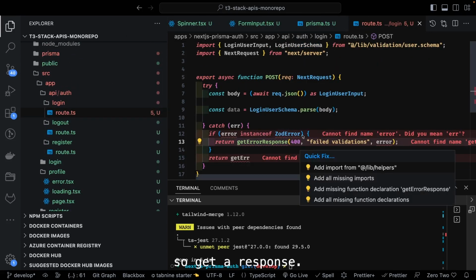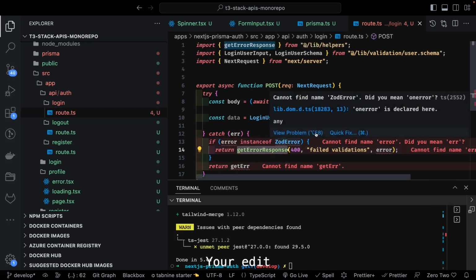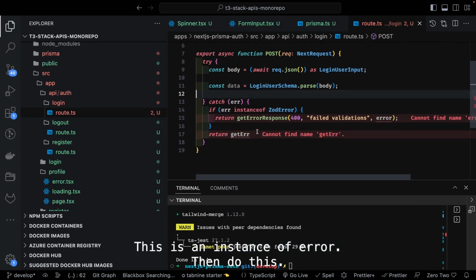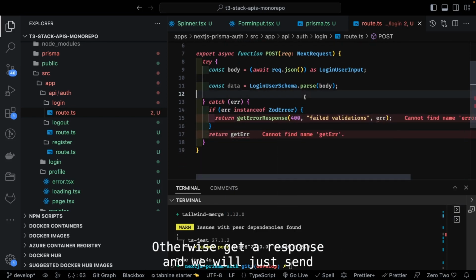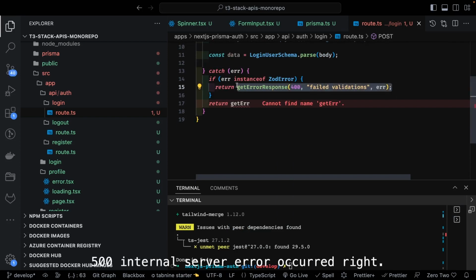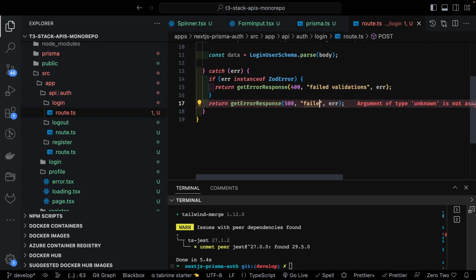So getErrorResponse, JobError. If error is an instance of JobError, then do this. Otherwise, getErrorResponse, and we will just send 500, internal server error occurred, right? Something is wrong, which we don't know. Internal server error.